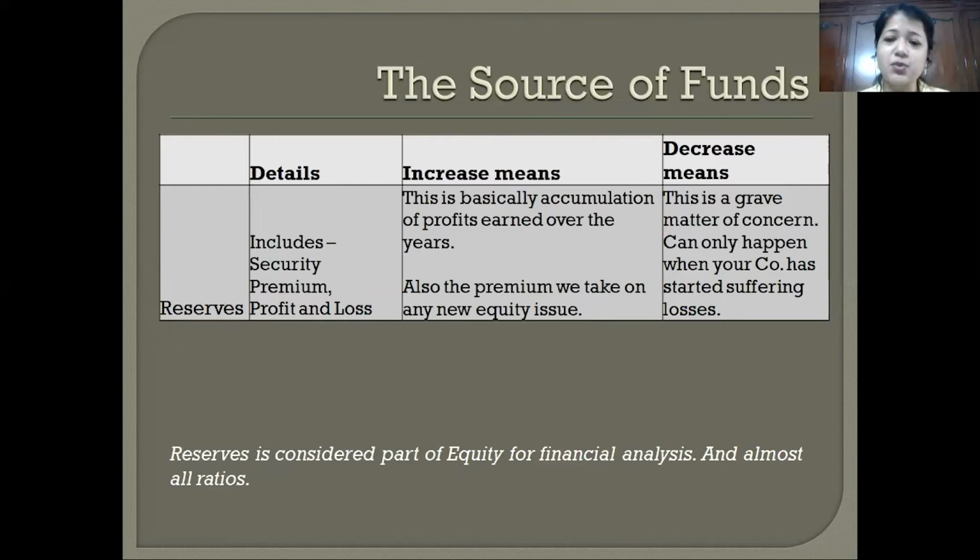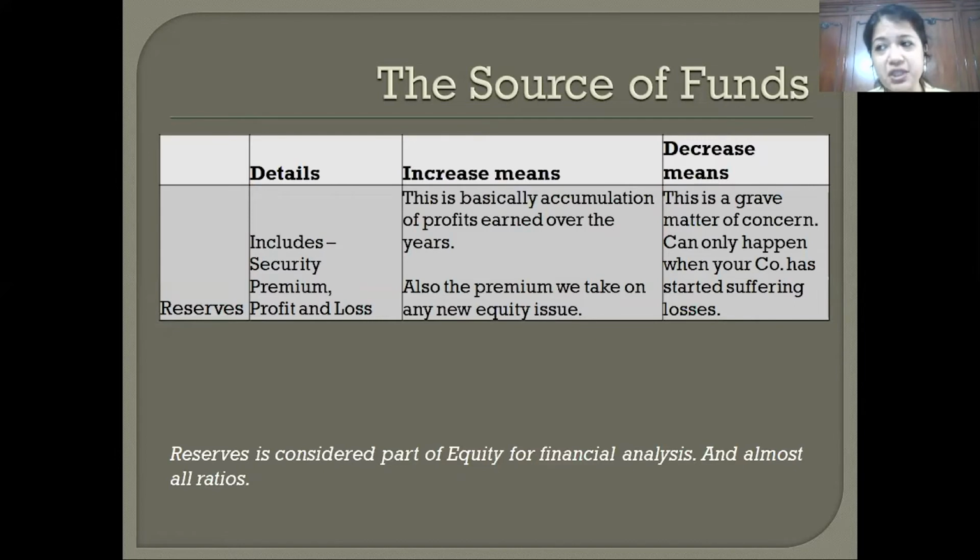Also, at times we raise capital where for a 100 rupee share, 10 rupees goes to equity and 90 rupees goes to premium, because we think our company now has more valuation than the basic value of our shares. So that also goes into reserves. Security premium is a little complicated, but not very complicated.